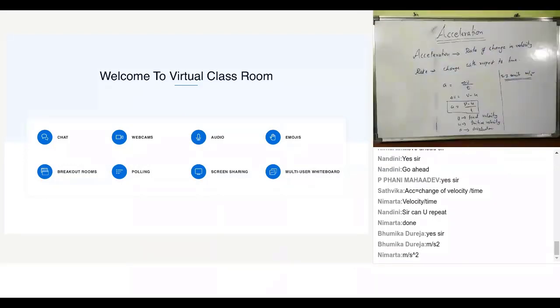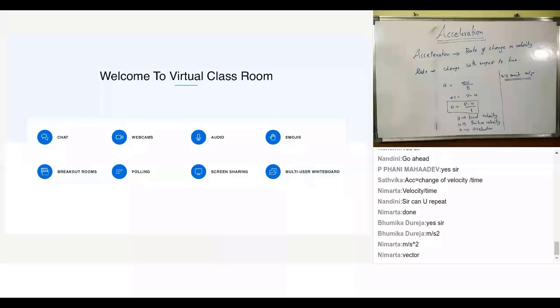So is acceleration a vector quantity or a scalar quantity? Sir, it is a vector quantity. If it is a vector quantity, it should have direction. So what is the direction of acceleration? Same as the direction of velocity. Any other answer? That's absolutely true that it's a vector quantity, but every vector quantity should have a specific direction. In this regard, what would be the direction of acceleration?